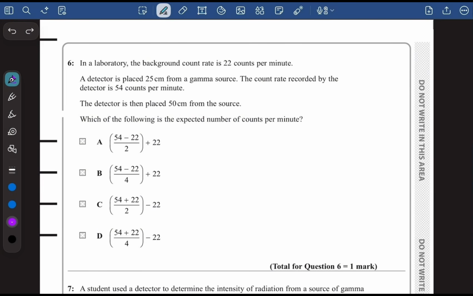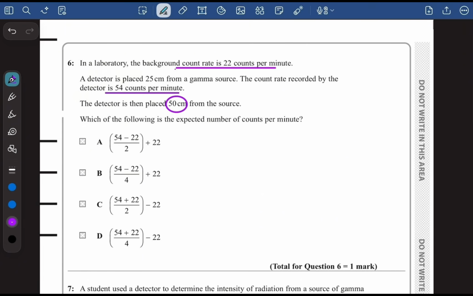Question number 6 says, in a laboratory the background count rate is 22 counts per minute. Alright, so it's 22 counts. A detector is placed 25 centimeter from a gamma source. The count rate recorded by the detector is 54 counts per minute. So this is basically the overall count rate. The detector is then placed 50 centimeter from the source. So now he has basically increased the distance.